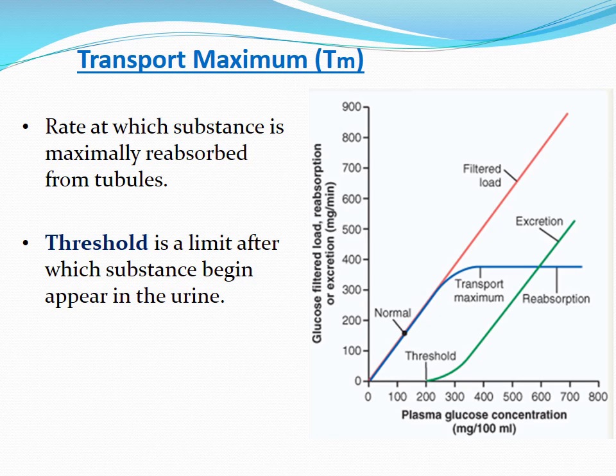And this transport maximum depends on the filtered load of that particular substance, that means the concentration of that substance in the tubular fluid. And when the filtered load is beyond the transport maximum, then those renal tubules or nephrons are called saturated. That means beyond that level there will be no appreciable increase in the transport.